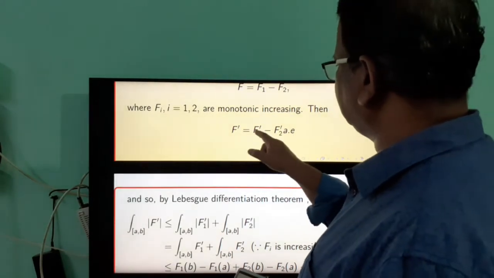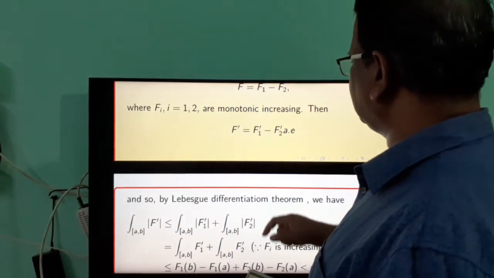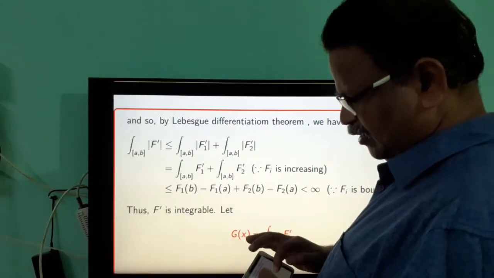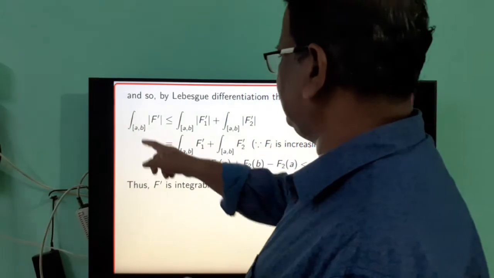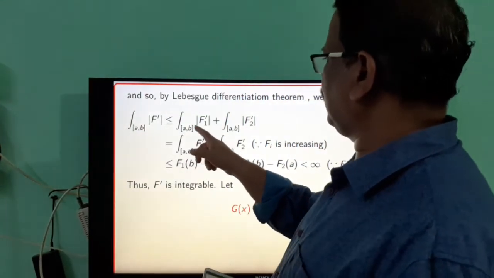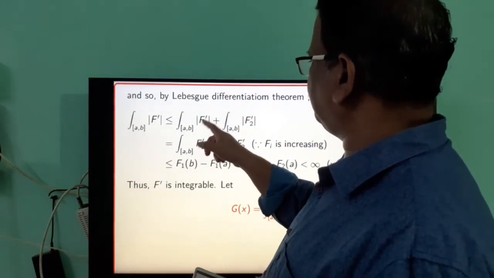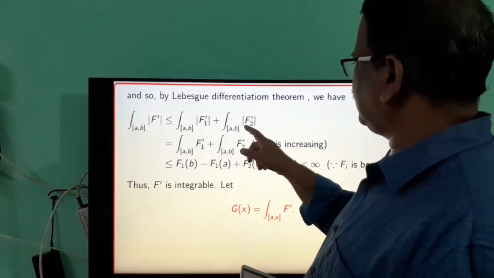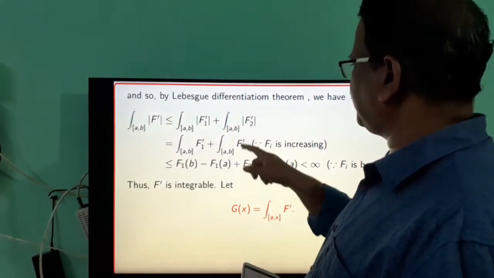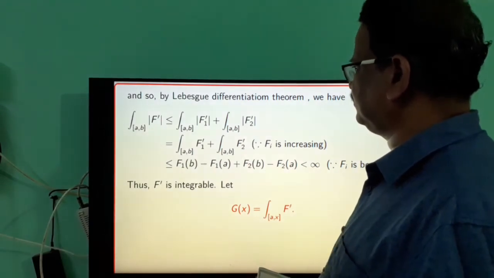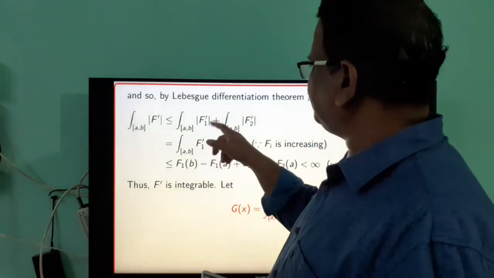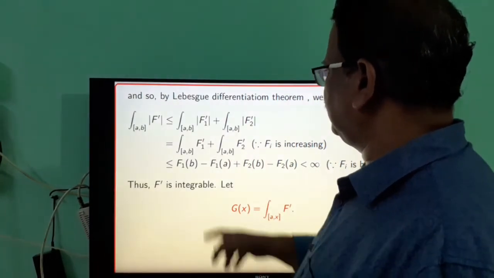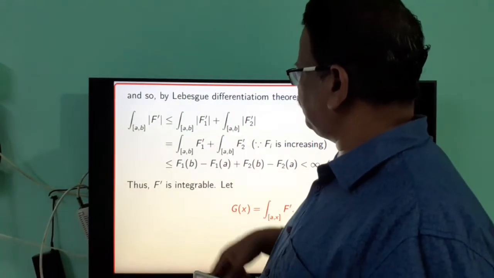Therefore, the modulus of this is less than or equal to modulus of f1 prime plus modulus of f2 prime. Therefore, the integral of modulus of f prime over the interval AB is less than or equal to the integral of modulus of f1 prime over the interval AB plus the integral of modulus of f2 prime over the interval AB. But here f1 is an increasing function. Therefore, f1 prime is positive. There is no need of the modulus.